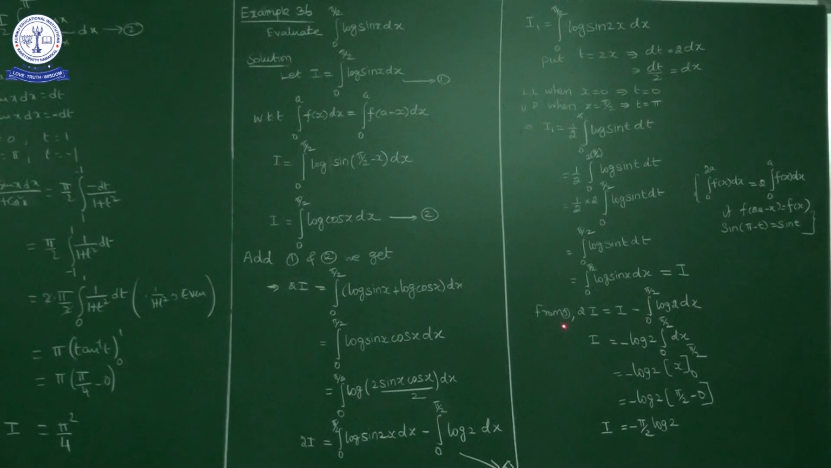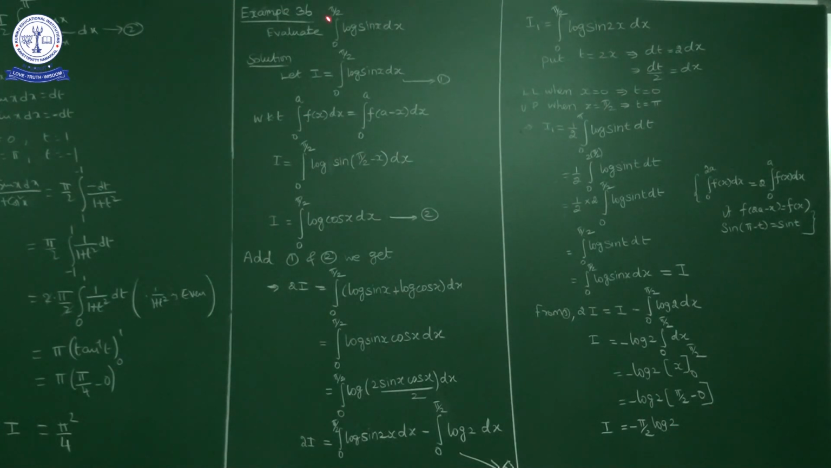Now I comes to this side, 2I minus I is I is equal to, well, log 2 is constant, I will write outside, minus log 2 integral 0 to pi by 2 dx. So minus log 2 into integral dx is what? X, lower limit as 0, upper limit as pi by 2. So what we get, the final answer? Final answer is minus pi by 2 into log 2. Okay, I will repeat once again.